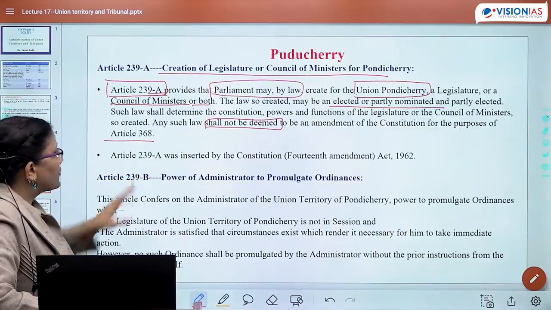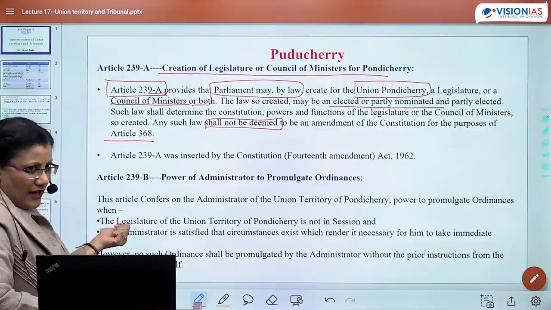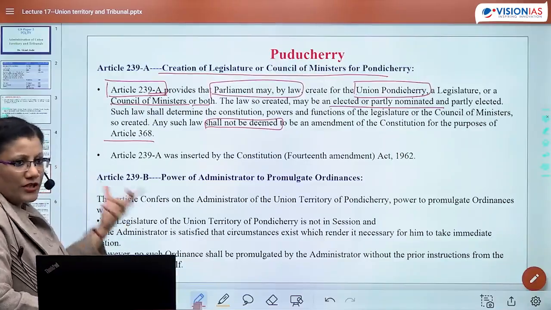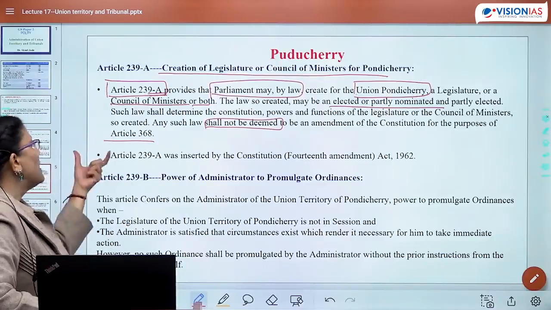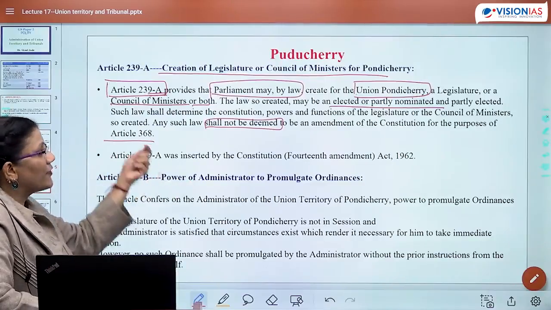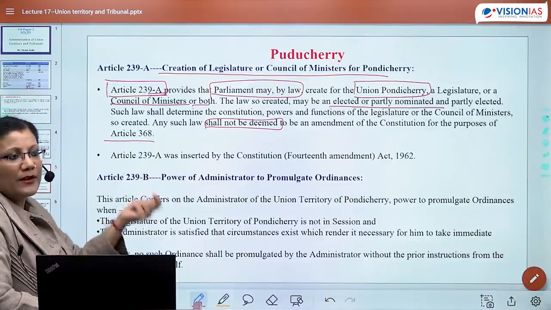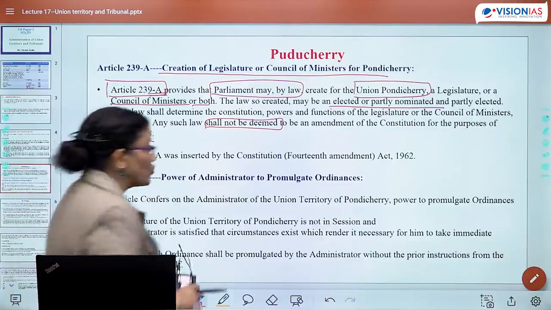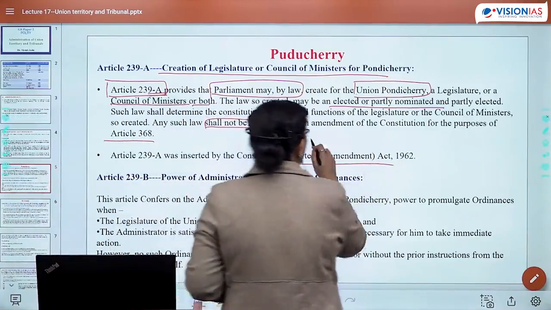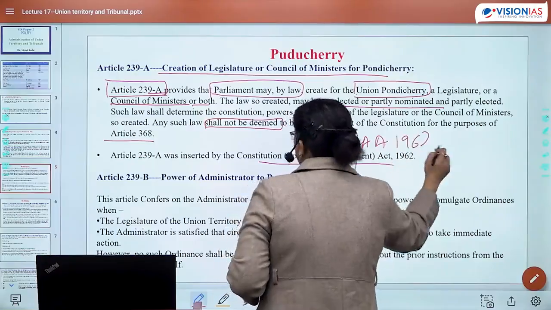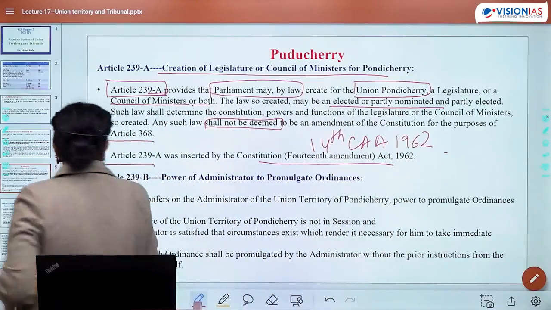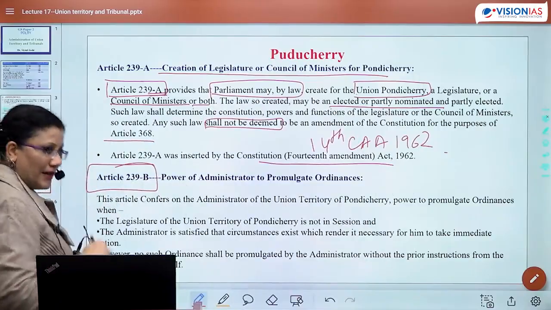Second, this particular article, 239A, which says that in UT Puducherry we can create a legislature, was inserted by the 14th Constitutional Amendment Act, 1962. Now another article is Article 239B.